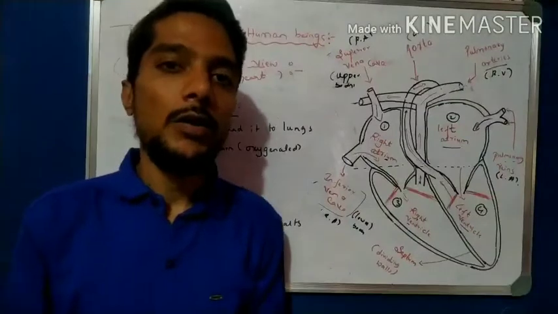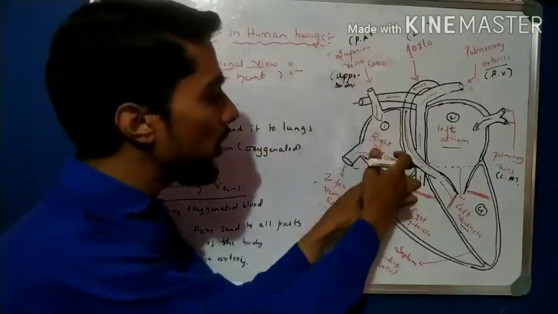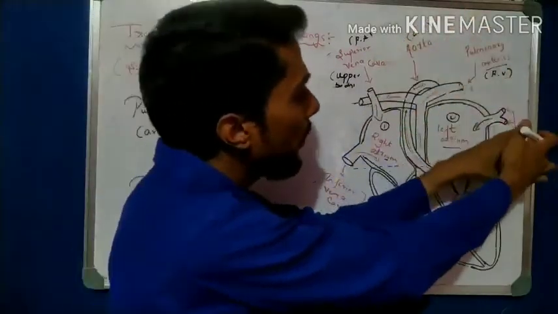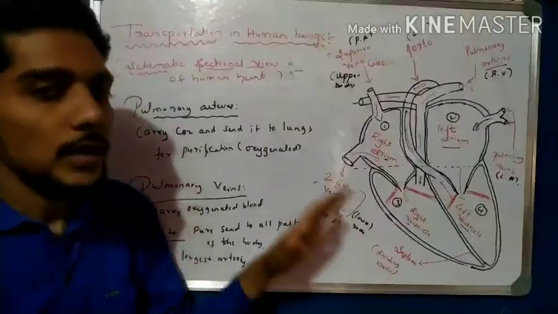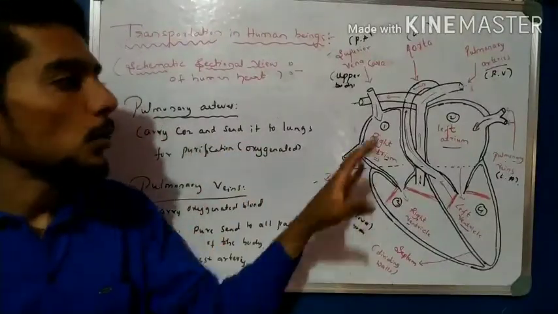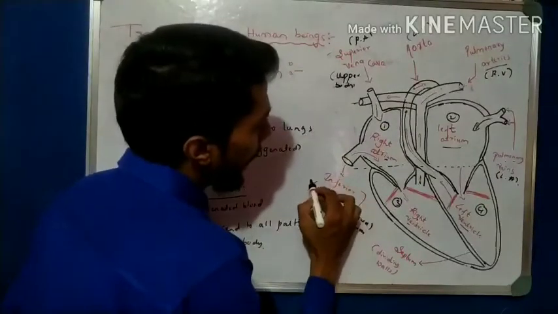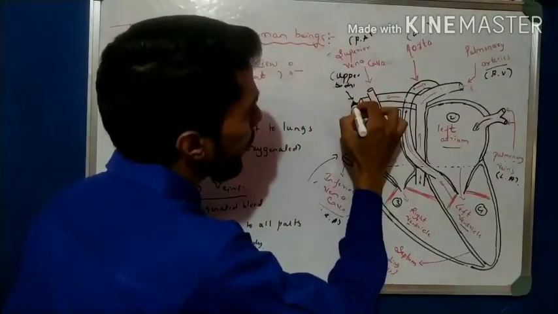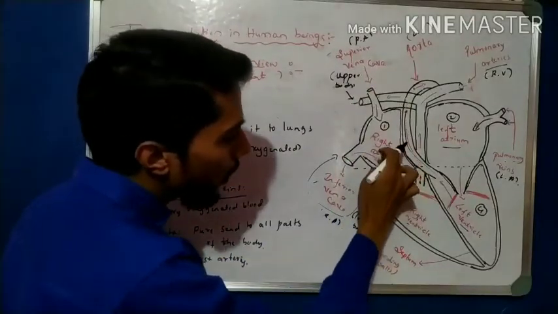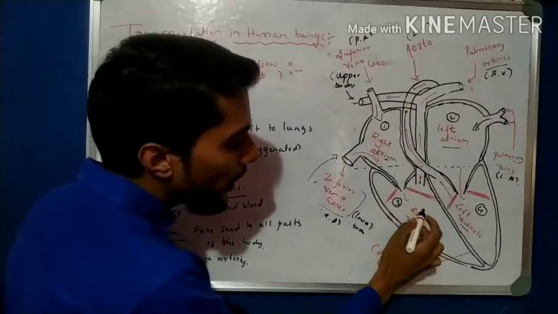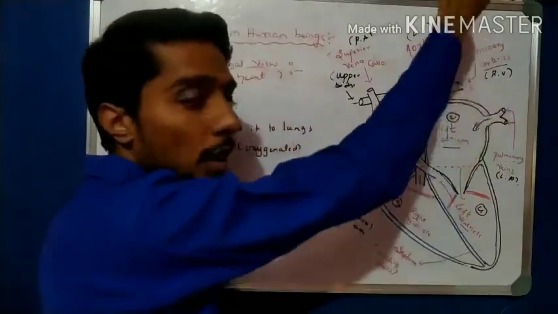Again the cells absorb oxygen and form carbon dioxide, which is sent back to the heart, then sent to the lungs for purification, then comes back by the pulmonary veins, then the aorta sends the pure blood. That is the movement of the blood in the body. Impure blood comes from the vena cava, through the right atrium to the right ventricle, then by the pulmonary arteries to the lungs.